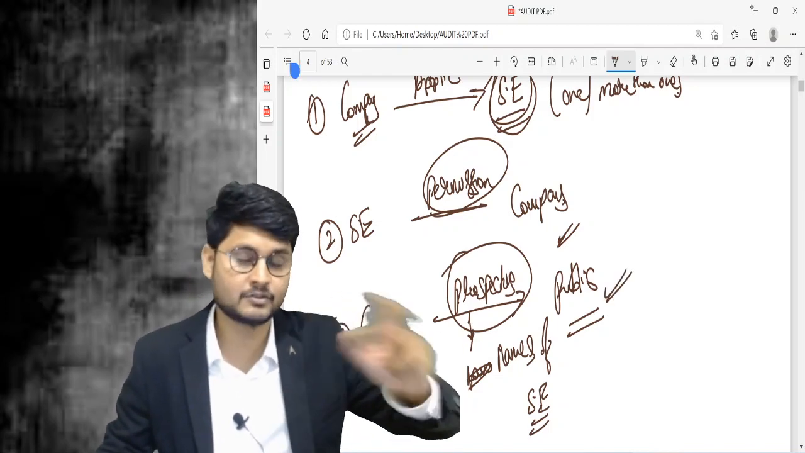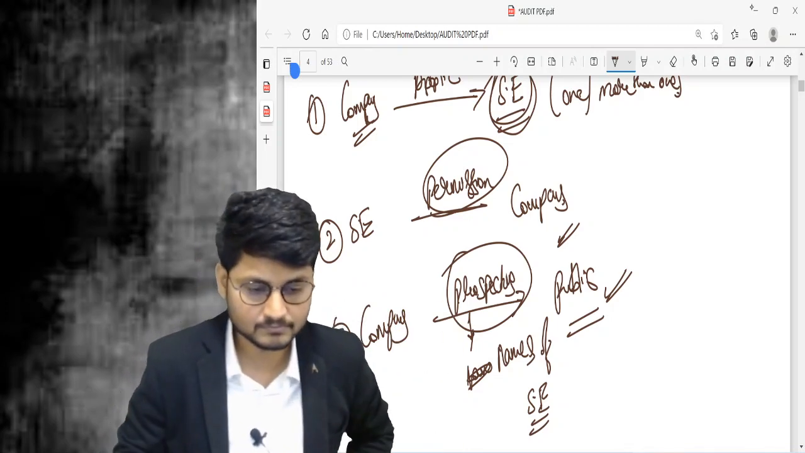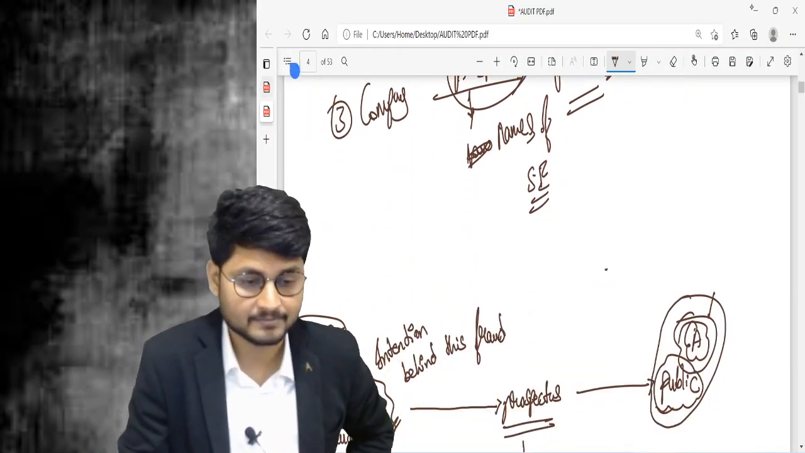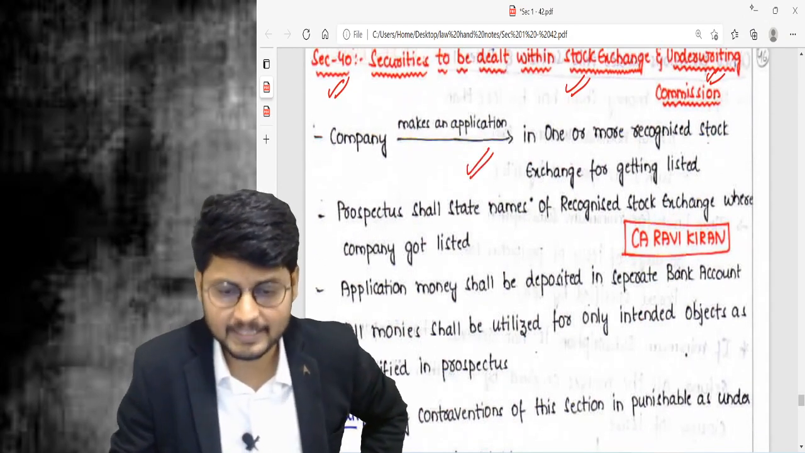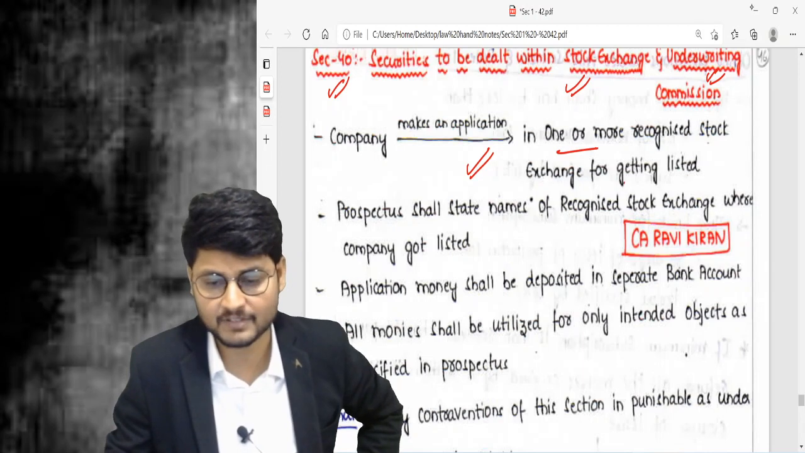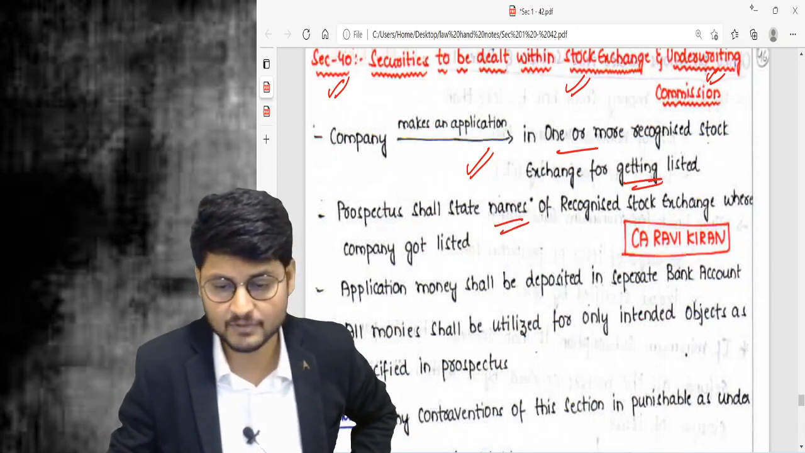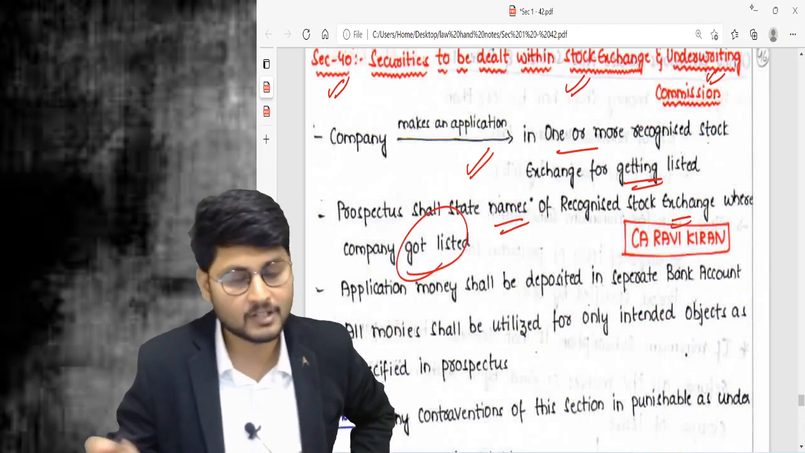After the prospectus is issued to the public, what will happen? This is point number 3. The company makes an application to one or more recognized stock exchanges for getting listed. The prospectus shall state the names of the recognized stock exchanges where the company got listed.